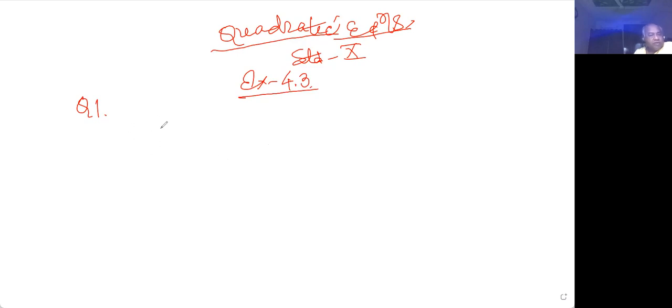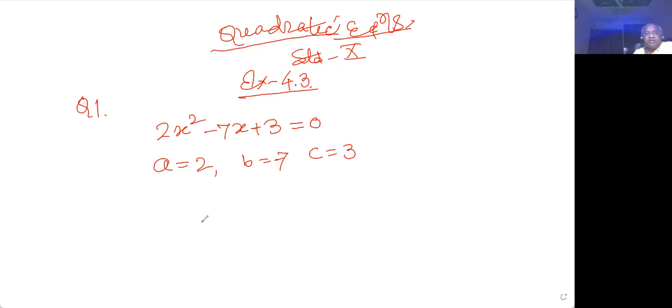So question 1 says that you check whether it can be solved by square completing or not. As I told you, no need of wasting your time, simply check whether it can be solved or not. So you're finding here the coefficient of x squared to be 2, coefficient of x to be minus 7 and constant term to be 3.